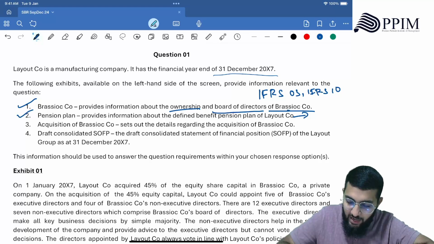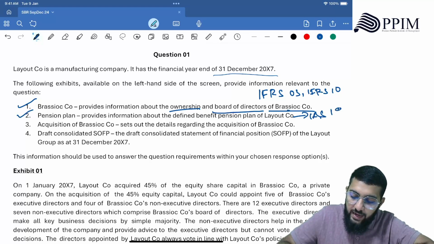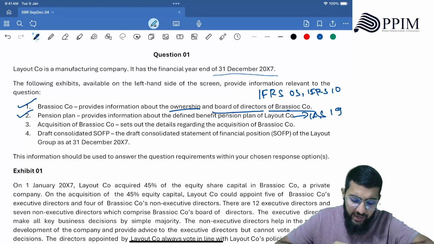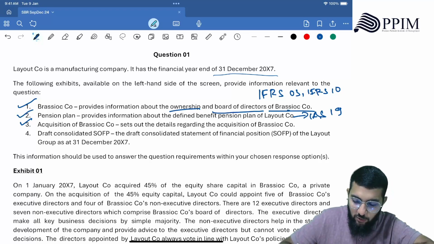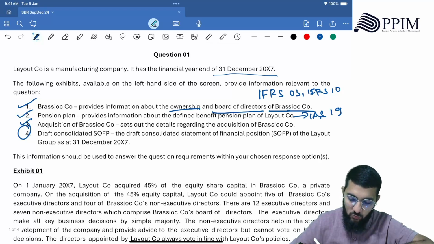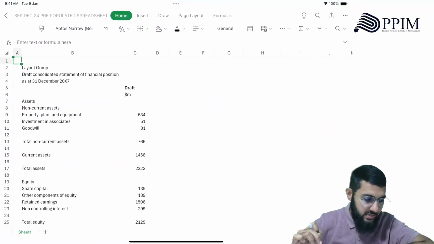There we go, IAS 19. Exhibit 3, acquisition of Brasiocco, sets out the details regarding the acquisition of Brasiocco, how the acquisition worked. Then you have exhibit 4, which is the draft consolidated SOFP, which is this.